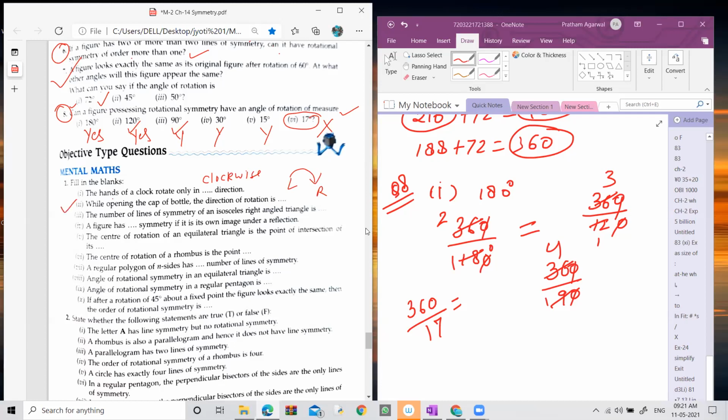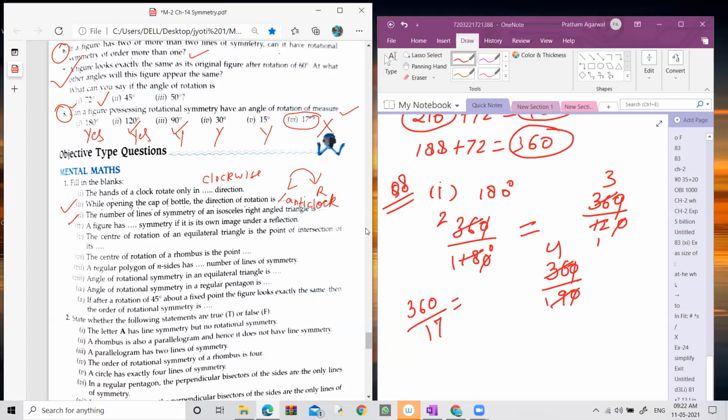Now let's go to the second one. While opening the cap of a bottle, the direction of rotation is what? Clockwise or anti-clockwise? It is anti-clockwise. Not always possible, but mostly the rotation is anti-clockwise. Sometimes it's clockwise also. Fine.